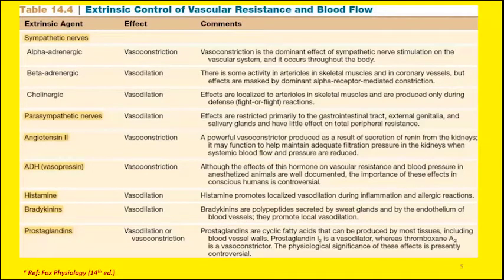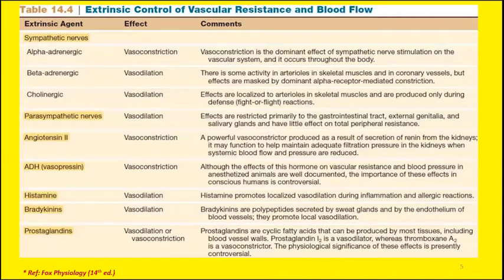Then we have another hormone, another chemical agent known as angiotensin 2. Now this angiotensin 2 is released from the kidneys, and this is a very powerful vasoconstricting agent. And you cannot undermine the role of angiotensin 2 in the maintenance of arterial pressure. We will discuss the details, the mechanisms by which angiotensin maintains the arterial pressure, in the coming lectures.